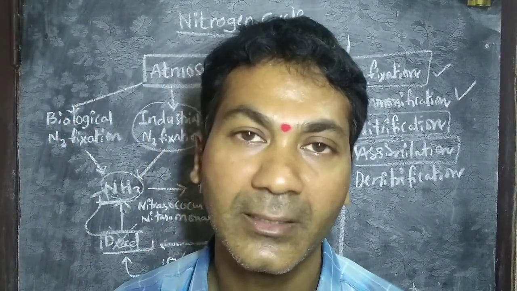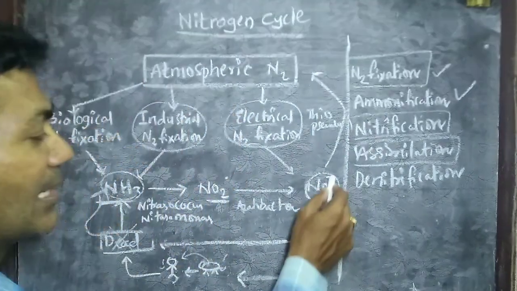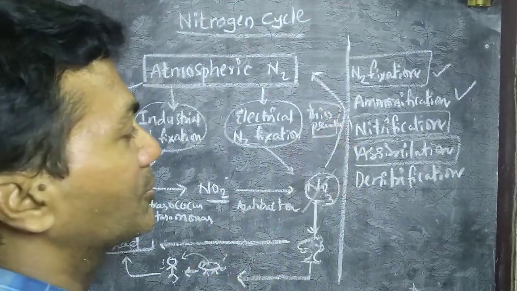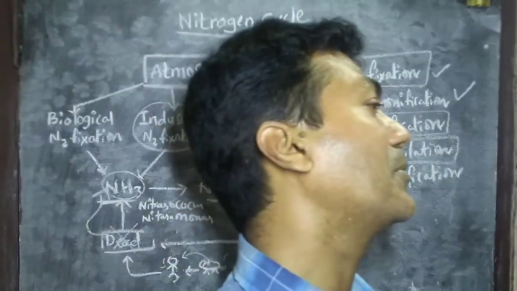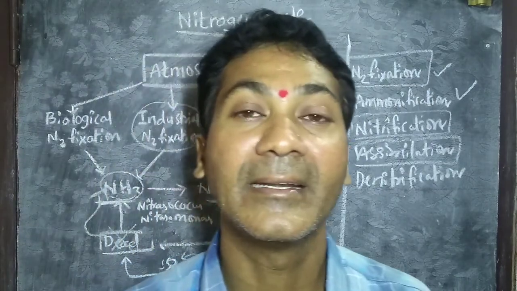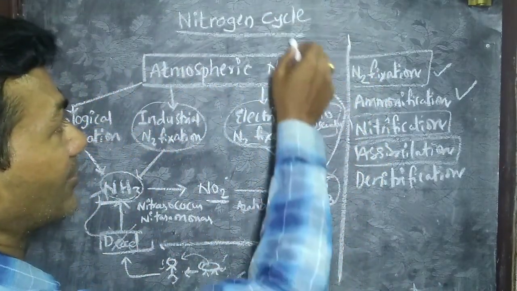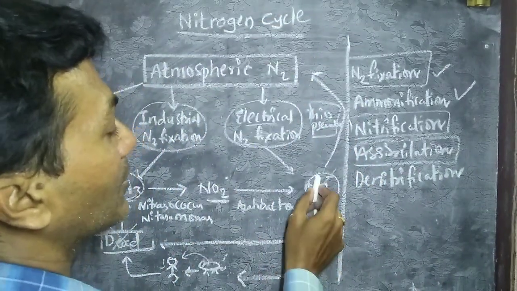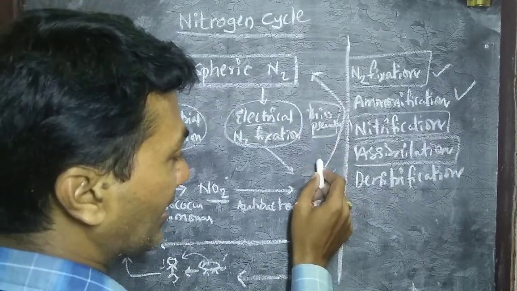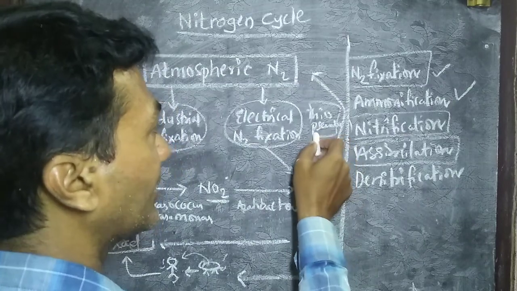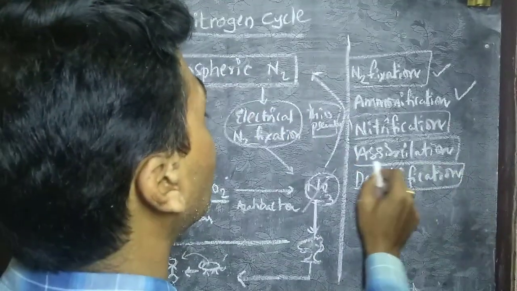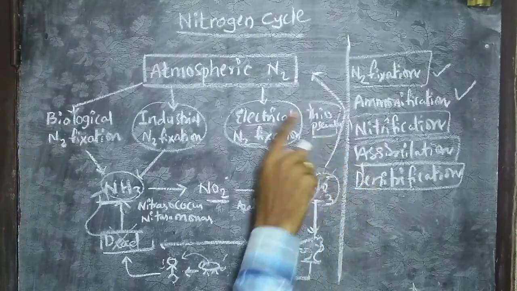Then see, once nitrates are formed in the soil pool, you can't expect the entire nitrates to be utilized by the plants. So those nitrates are degraded by other bacteria known as Thiobacillus and Pseudomonas. Thiobacillus and Pseudomonas act on nitrates and degrade them to form gaseous nitrogen into the air. So nitrogen released from nitrates by bacterial action and added into nature is known as denitrification. See, denitrification is the last stage.